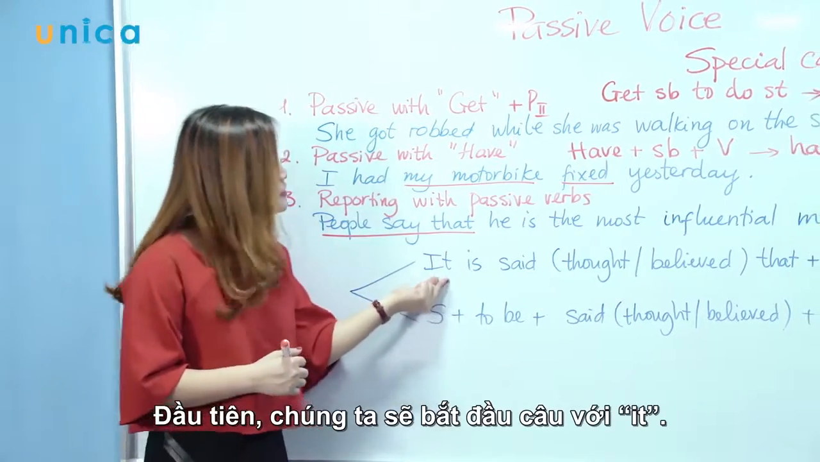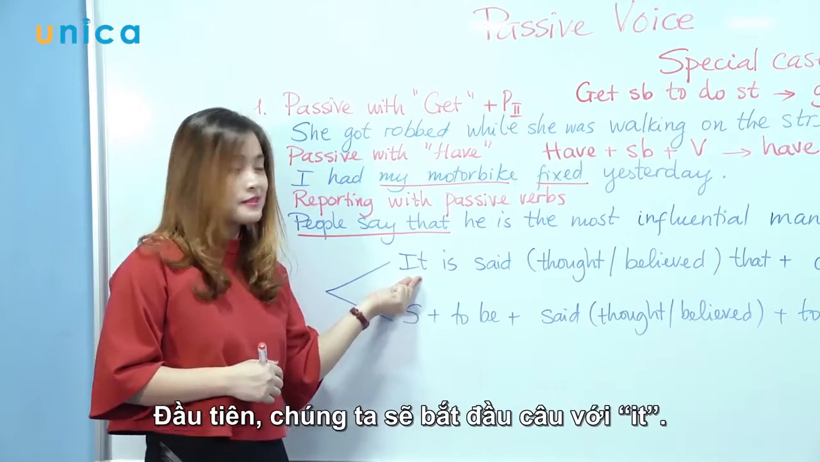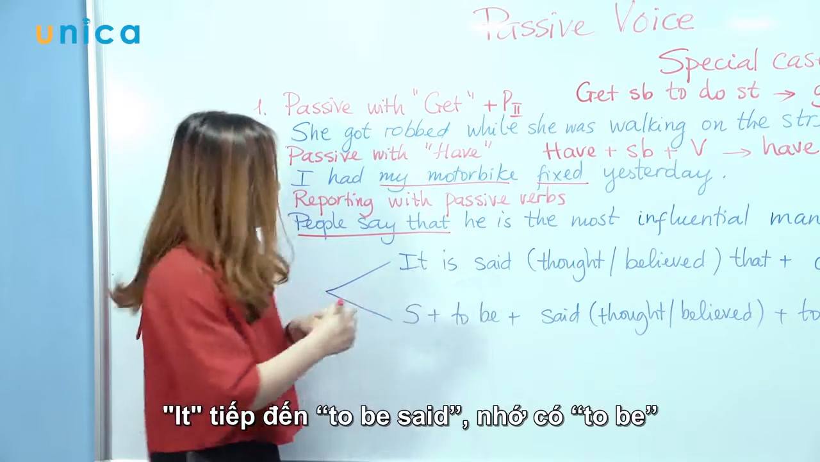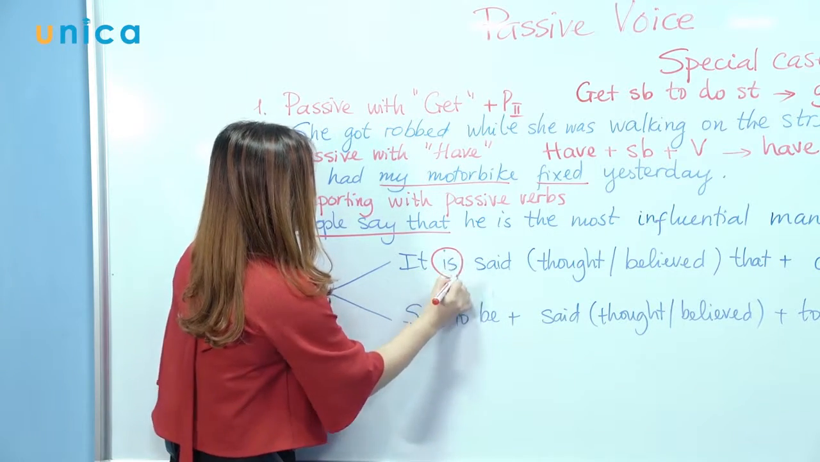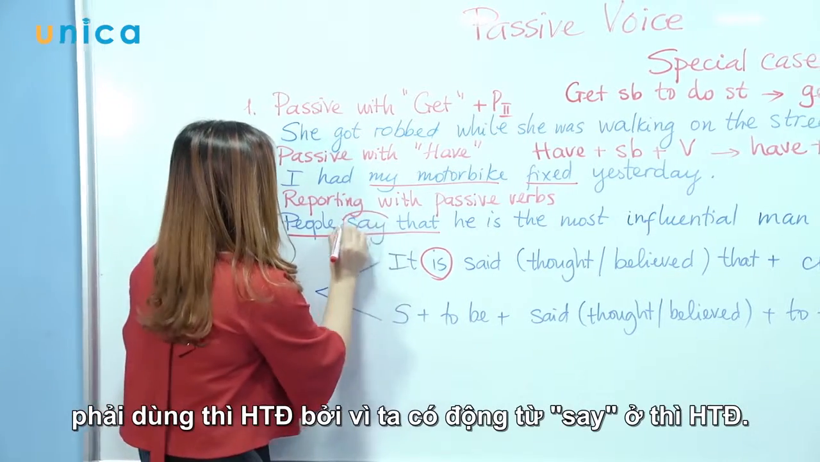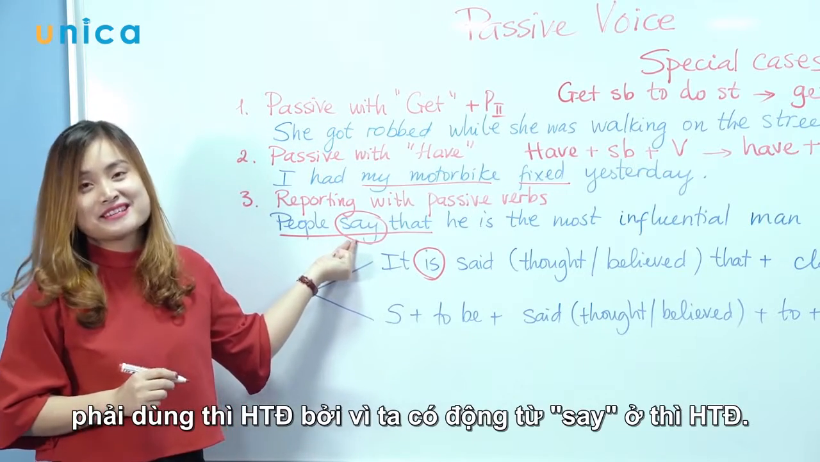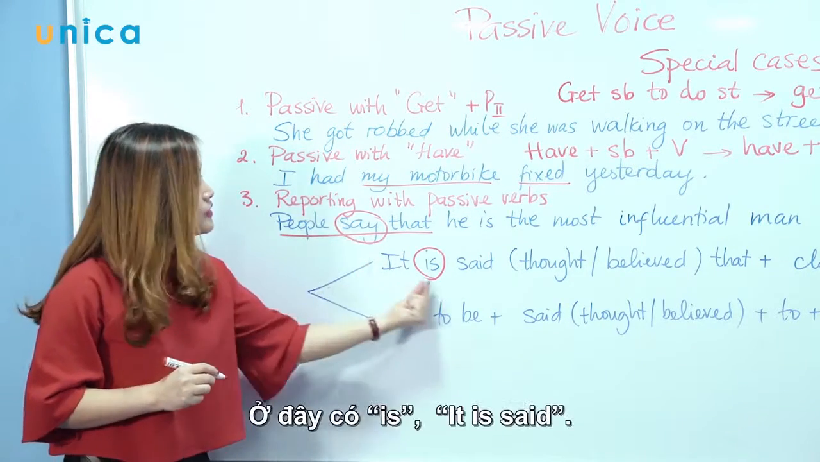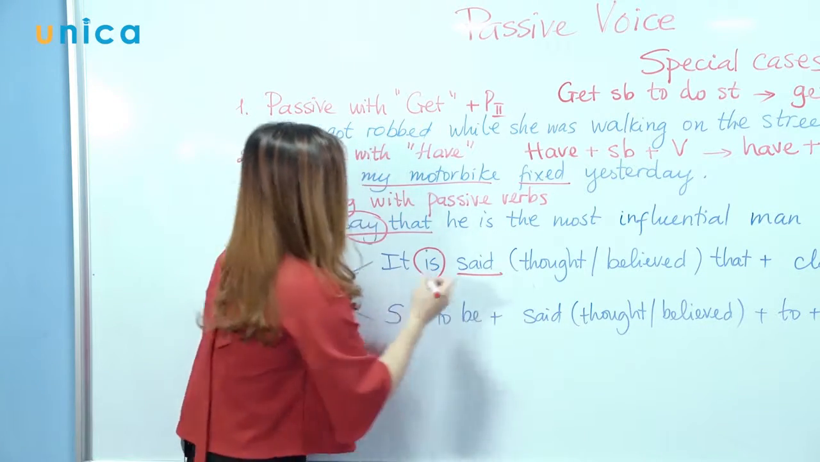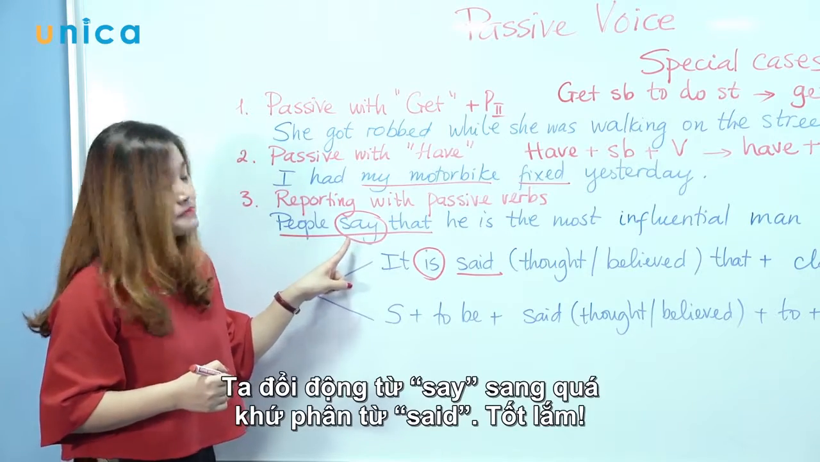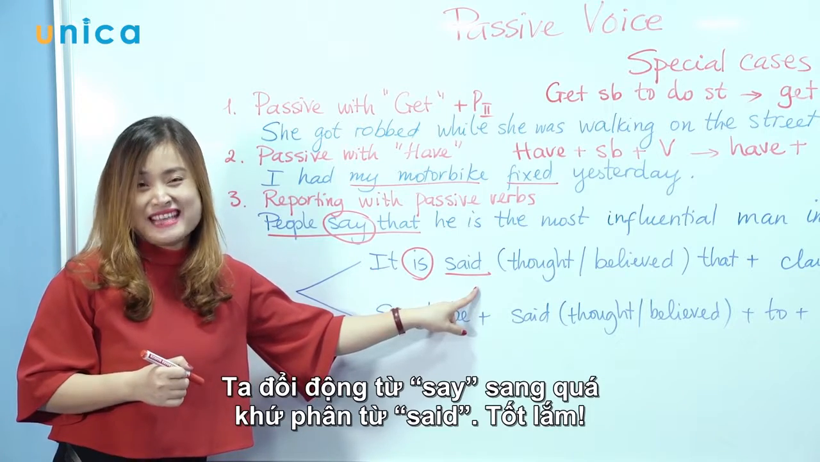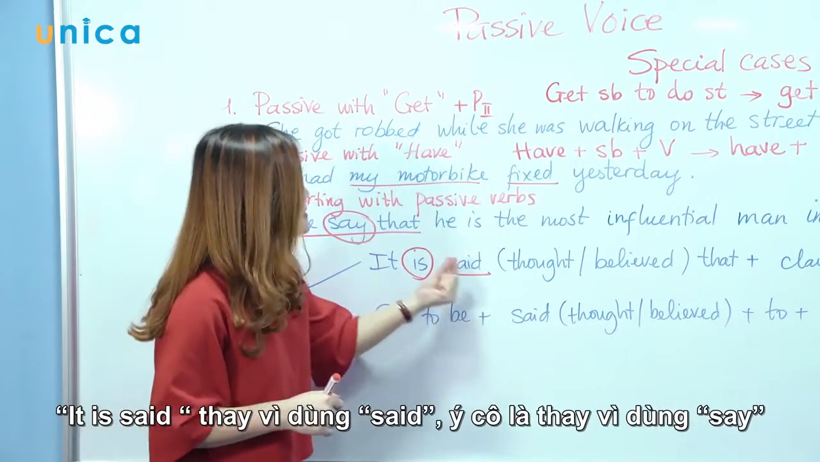First, you're going to start the sentence with it. So it, and then to be, said. Remember, to be here must be in simple present tense, because we have the verb say in simple present tense. So this is: it is said. We changed the verb say into the past participle, said. Very good. It is said.